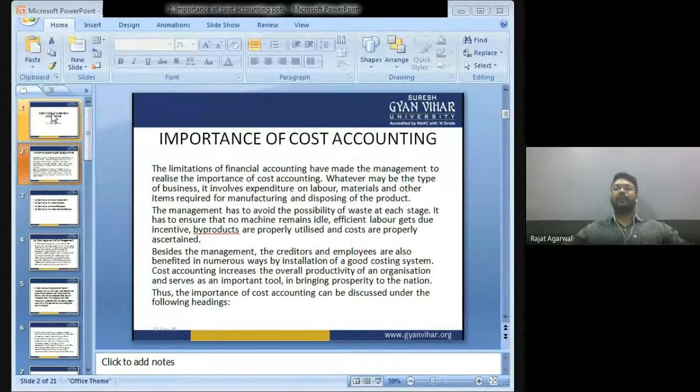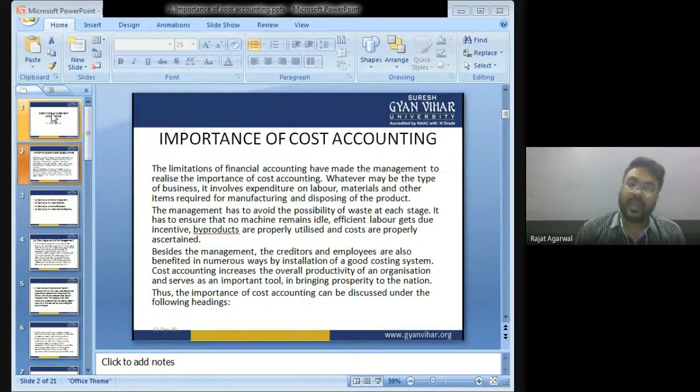But how can a company grow in the market? How can a company survive in the market? A company can only survive if it is able to avoid unnecessary wastage. Always the management tries to avoid wastage at each stage of production. The less the wastage, the more the profit. So at every stage, the management tries to reduce the wastage as much as it can.